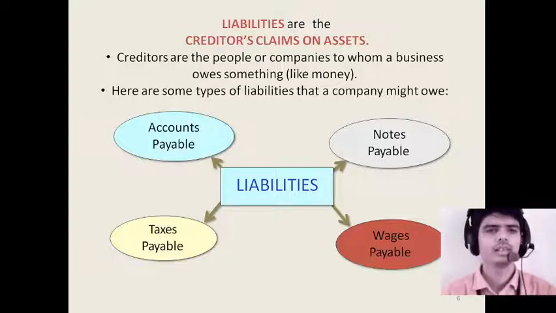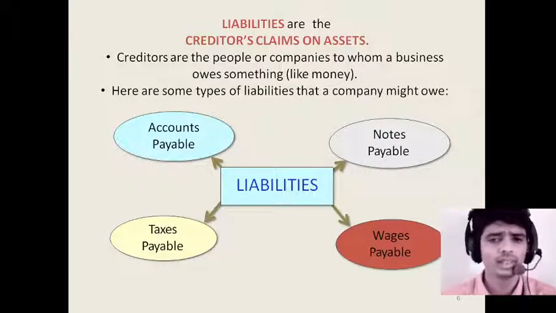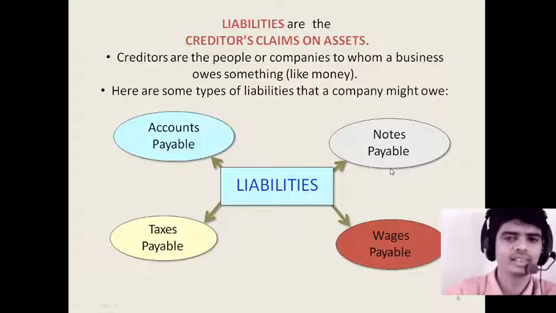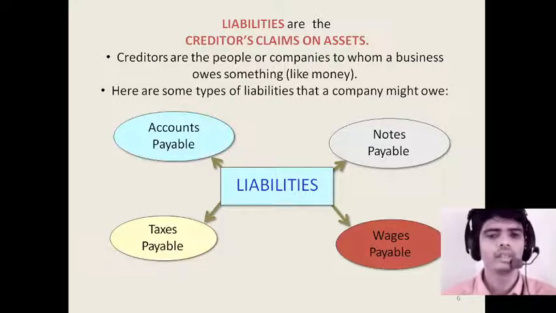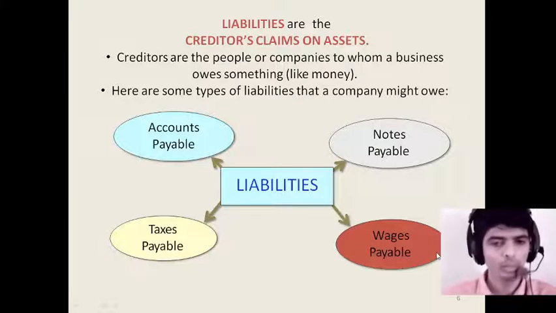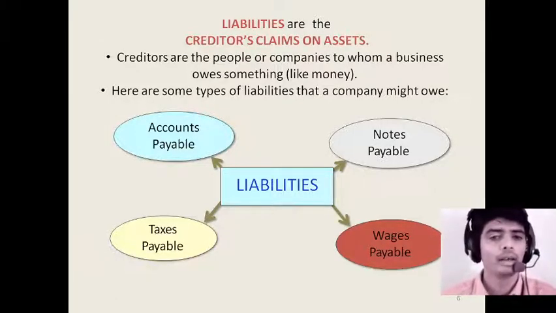Next, here are some types of liabilities that a company might owe. Which are the different types of liabilities that a company is liable to pay? First is notes payable. This is a promissory note on which, by writing the notes, we might have received money from outsiders. Next, wages payable. Any outstanding wages which we have to pay the workers will also be a kind of liability.